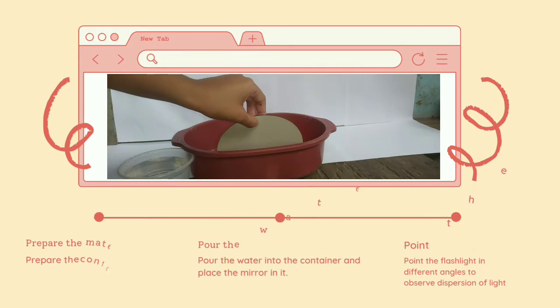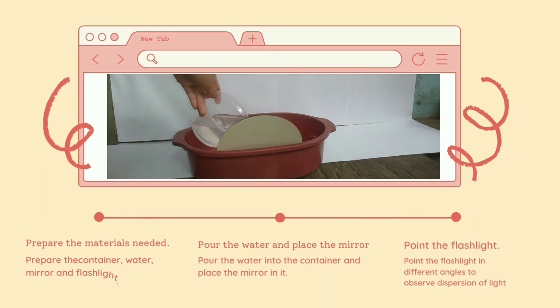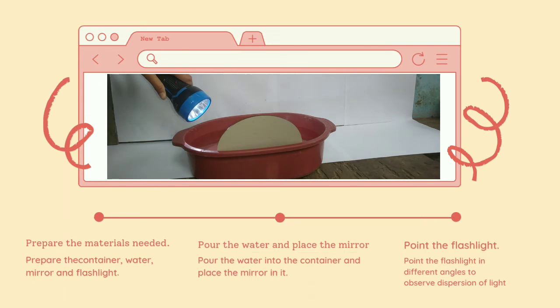The procedure of the activity for dispersion of light is to prepare the materials: water, container, mirror, and flashlight. Pour the water and place the mirror into the container. Point the flashlight into the mirror and observe what will happen.